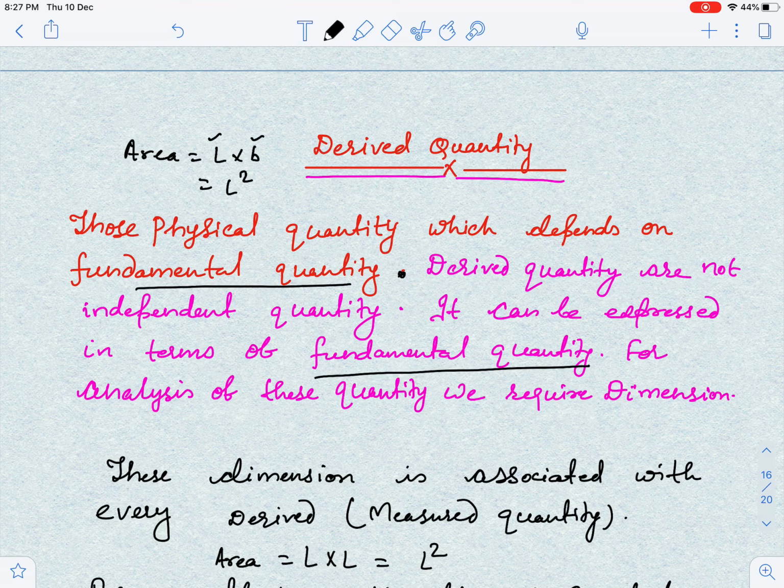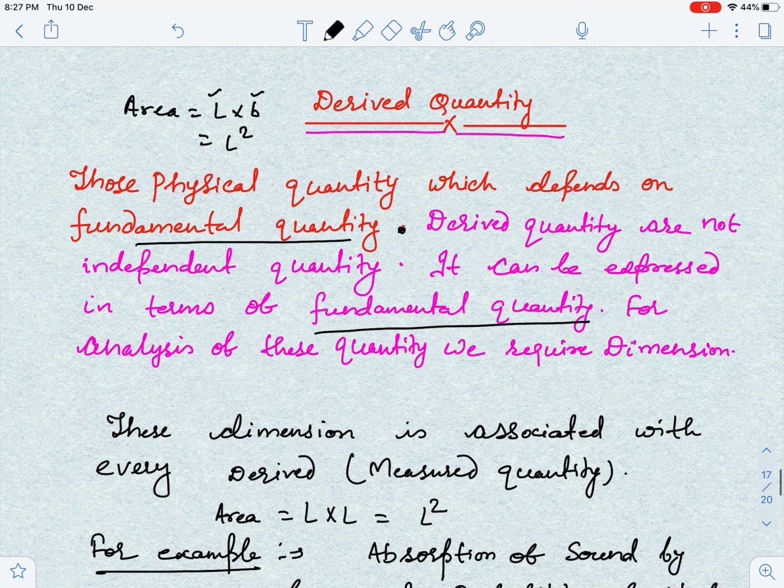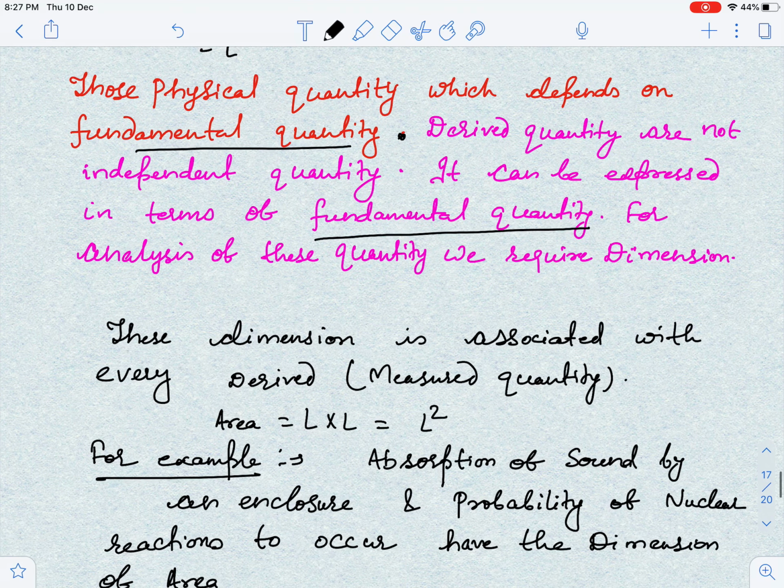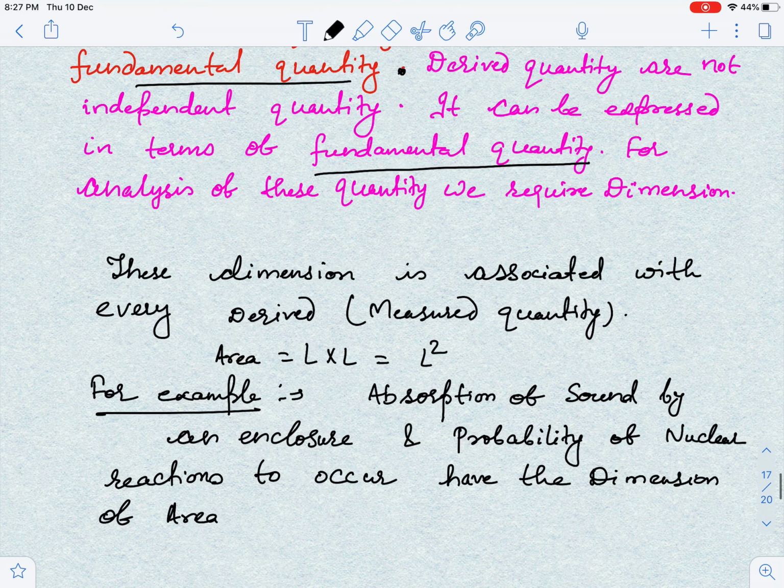Now guys, you can express derived quantity in terms of fundamental quantity, and for analysis of derived quantity we require dimension. The dimension is associated with every derived quantity, like I have expressed earlier. Now one thing I want to tell you here, guys: suppose absorption of sound by enclosures.